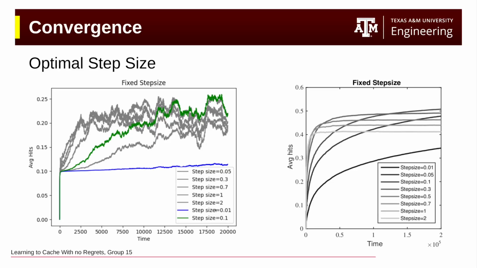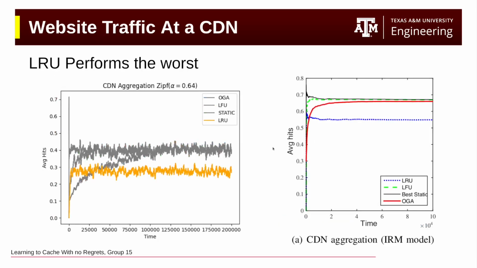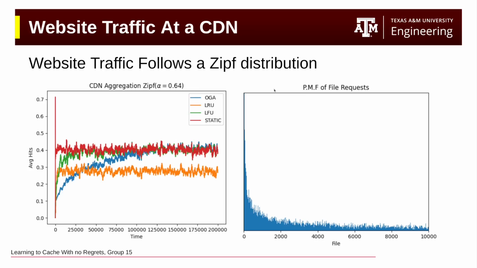And then we can check a case where it's too large, such as step size equal to 2. And similar to the paper, it converges initially faster than the optimal step size, but it converges to a lower peak. And this just validates that our simulation is valid. Let's check another result from the paper where we use our algorithm on synthetic website traffic.